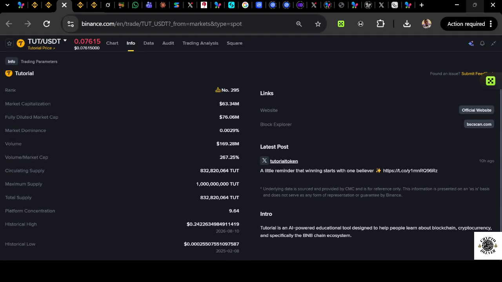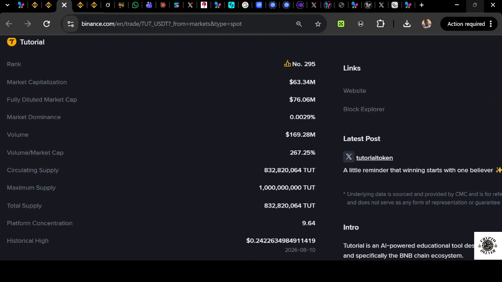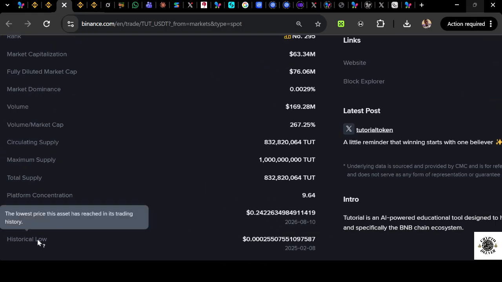Whenever you're buying a coin, also look at this one that says historic high and historic low. This is the highest point the coin has gone. This coin has gone this low, 0.000, to this point, and it has come as high as, so it has done 1000x. So if you bought this coin at 0.000025, it would give you almost 1000 times the capital you used.